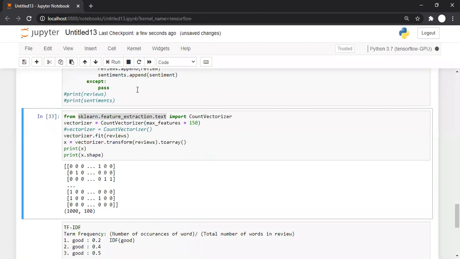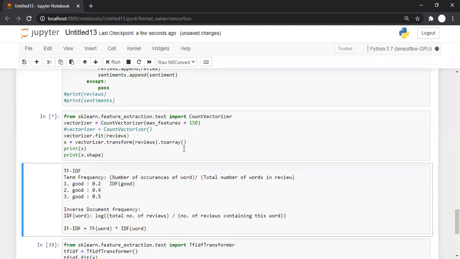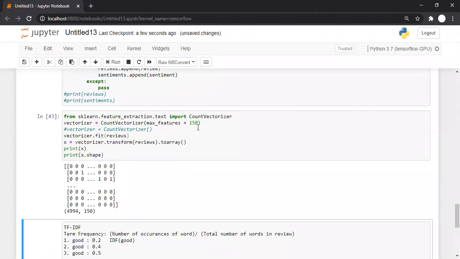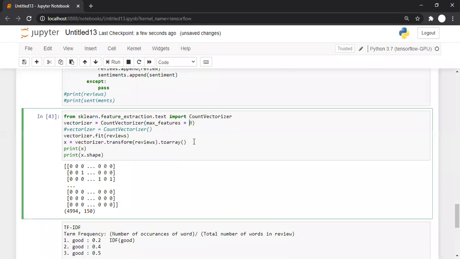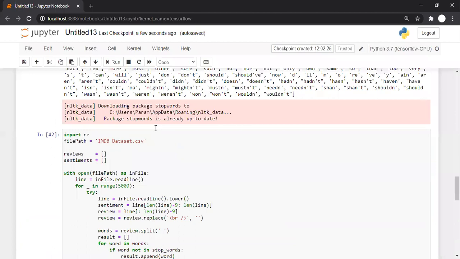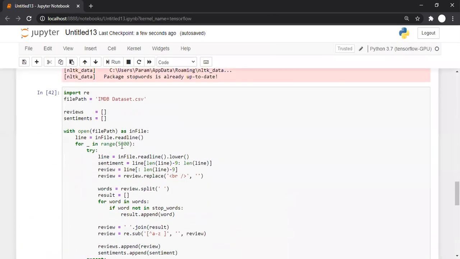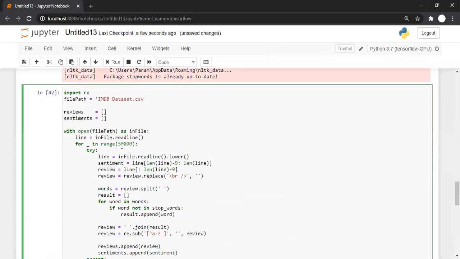So instead of 1,000, if I'm running 5,000, it will take some time. And now you can see it is saying some time. So how much time will it take? If you want to go for 50,000, it will be multiplied by 10, something like that. So instead of 150, let us go with 510 words. And instead of 5,000, let's go with all 50,000 reviews.